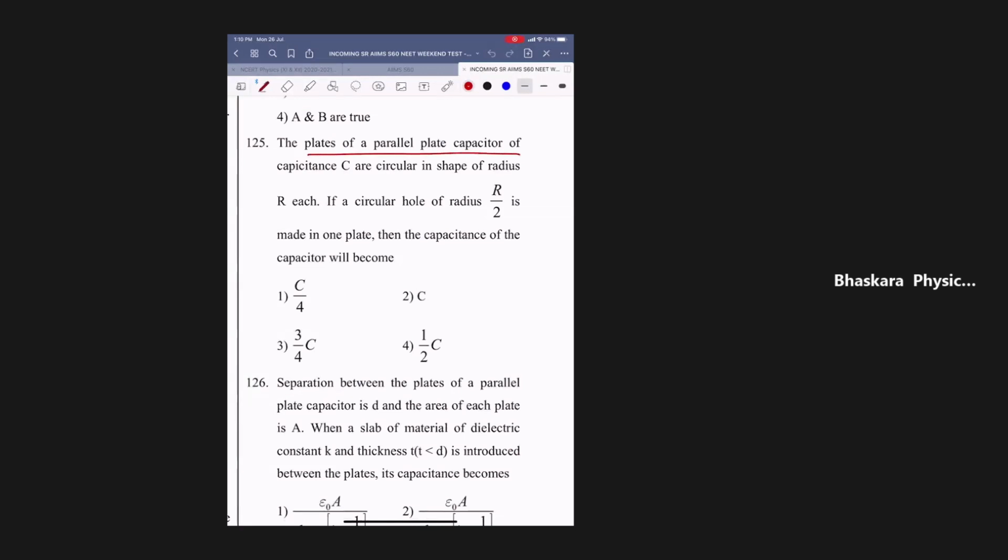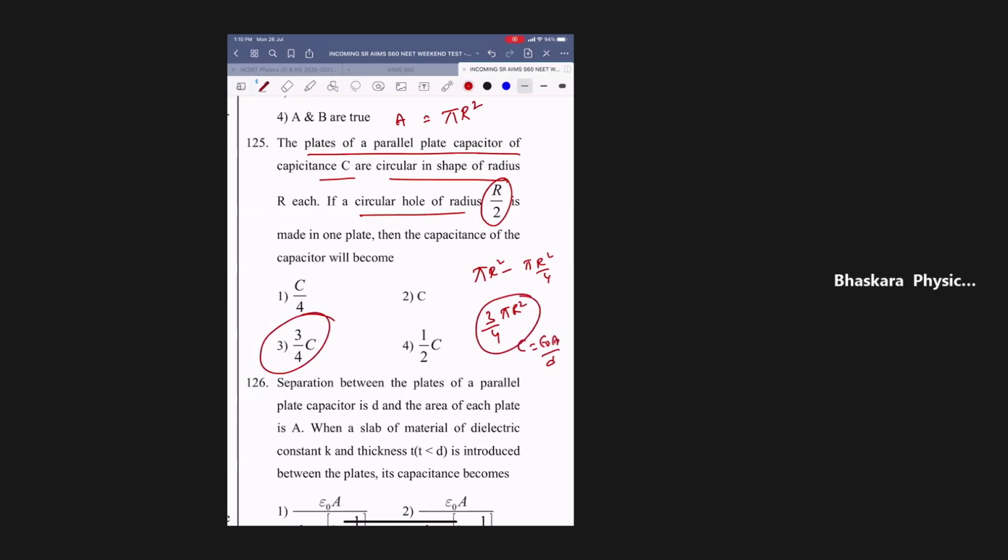The plates of the parallel plate capacitor are circular in shape, so the area will be pi r squared. A circular hole of radius r by 2 is made on the capacitor plate. So pi r squared minus pi (r by 2) squared, the effective area will be 3 by 4. C is epsilon naught A by d, then A became 3 by 4 A, so 3C by 4.